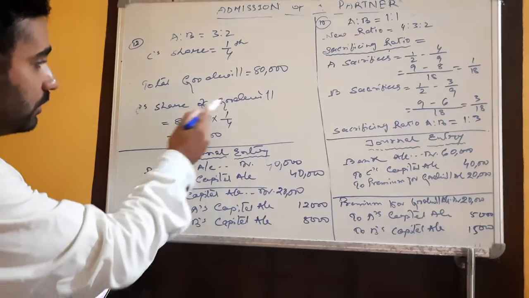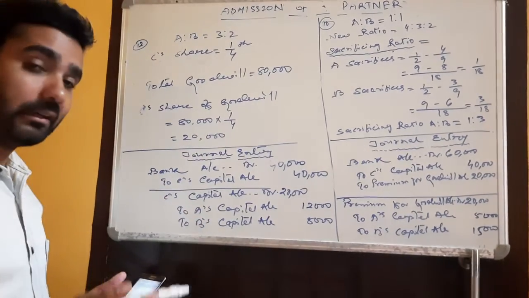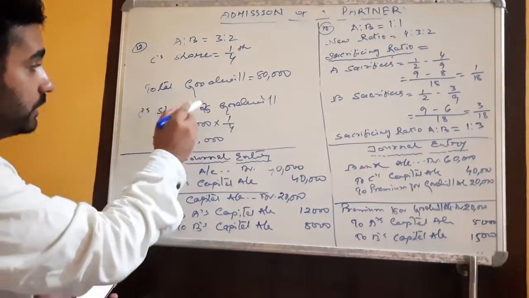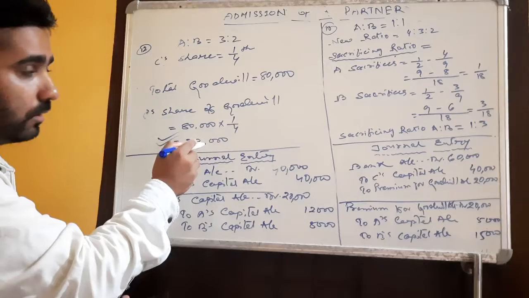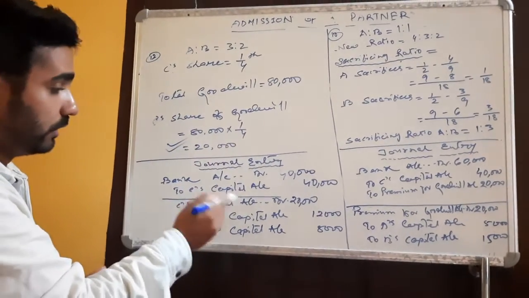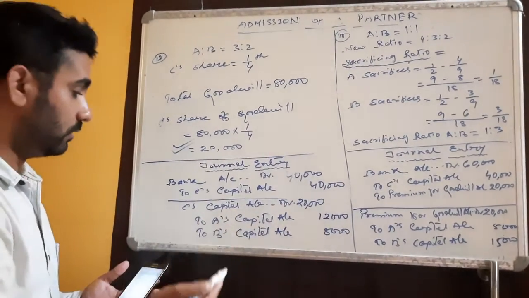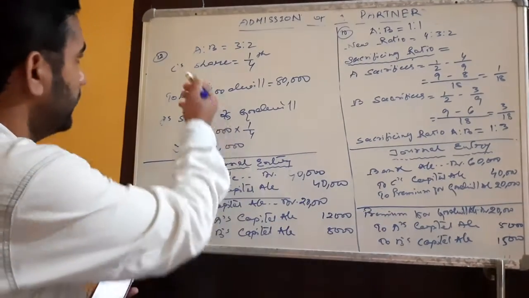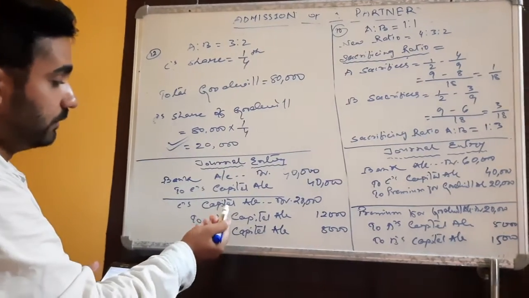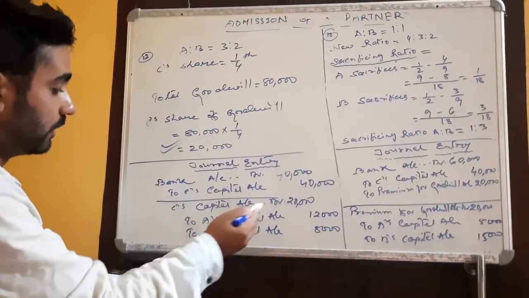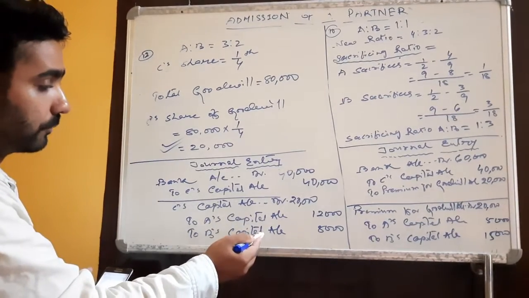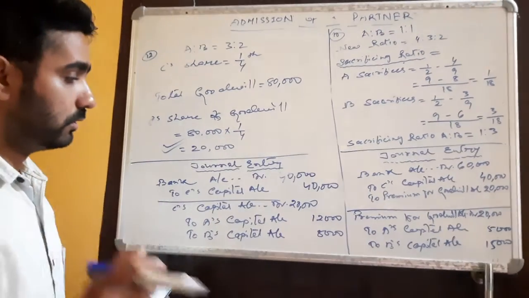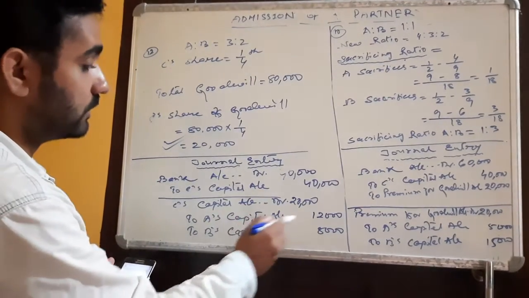Next, what journal entry do we need to make? That share of goodwill we need to transfer into the partners' capital accounts. It means that 20,000 she should bring, or if she is not bringing it, we need to deduct it from her capital. And who will get it? It will go to the older partners, A and B, given by C from her capital. So C's capital account debit to A's capital account and B's capital account, and we have divided that 20,000 among A and B in their sacrificing ratio.